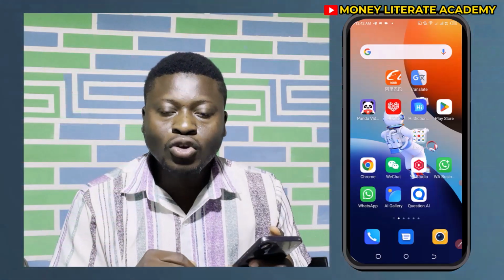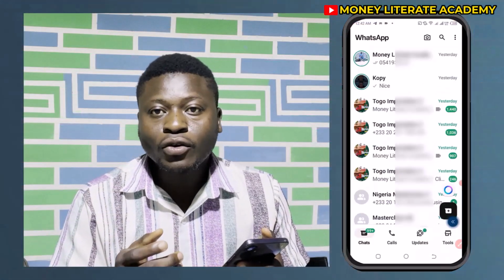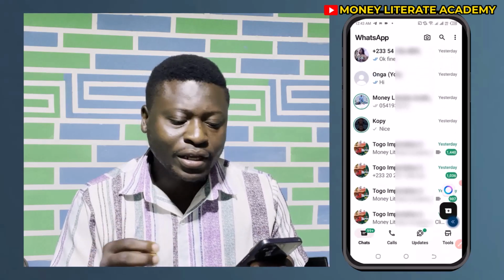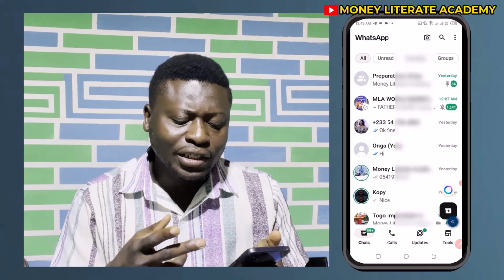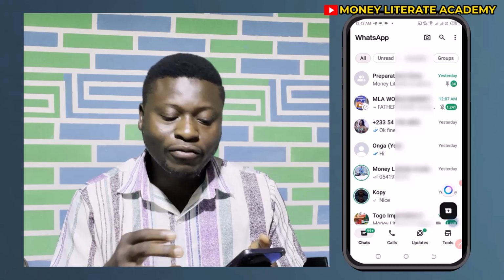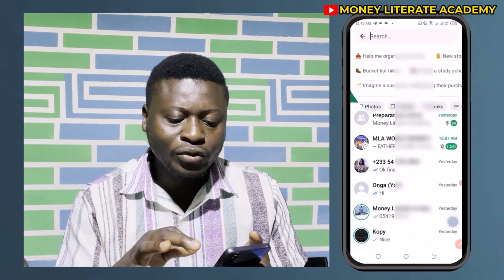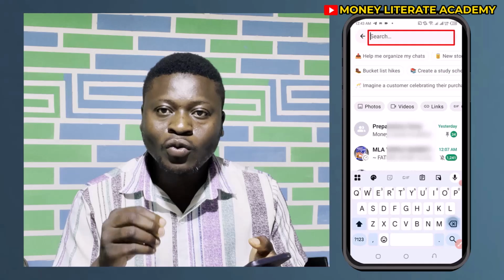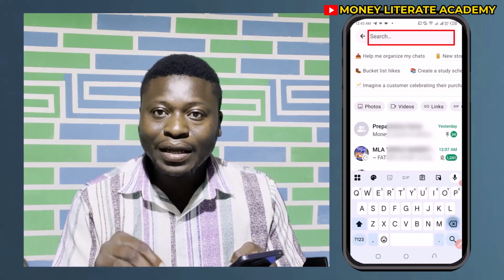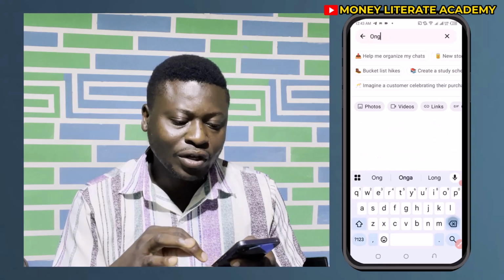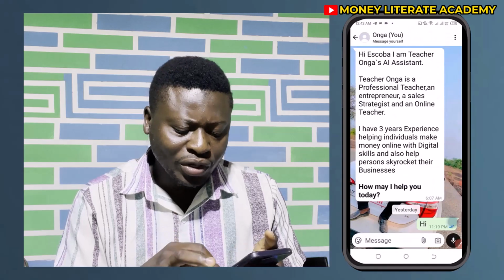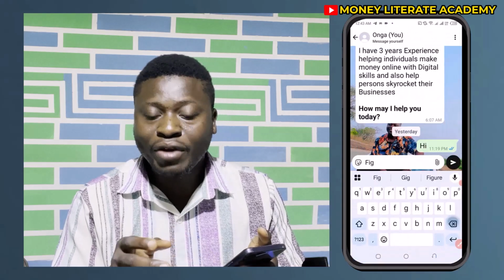So now you go to your WhatsApp. After going to your WhatsApp, you search for a place you can do rough work. You can search for your own self on your WhatsApp so that you can do your rough work. You can quickly search for your own WhatsApp number if you have saved it. So I'm going to search for my own WhatsApp number. I have it here, so I can do all my rough work here.